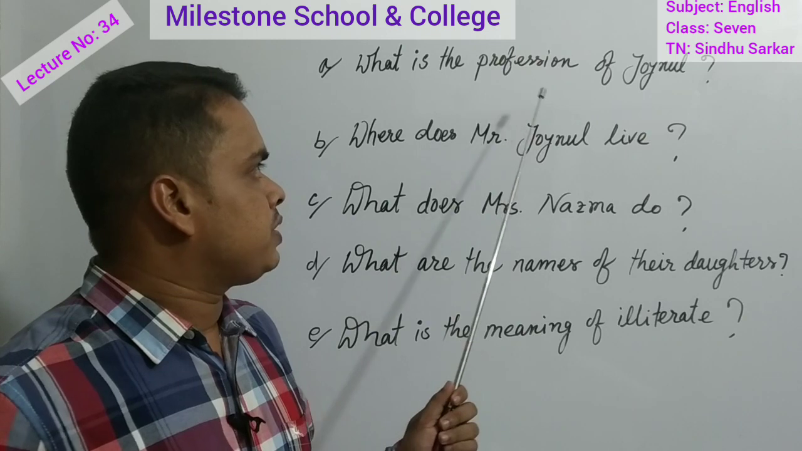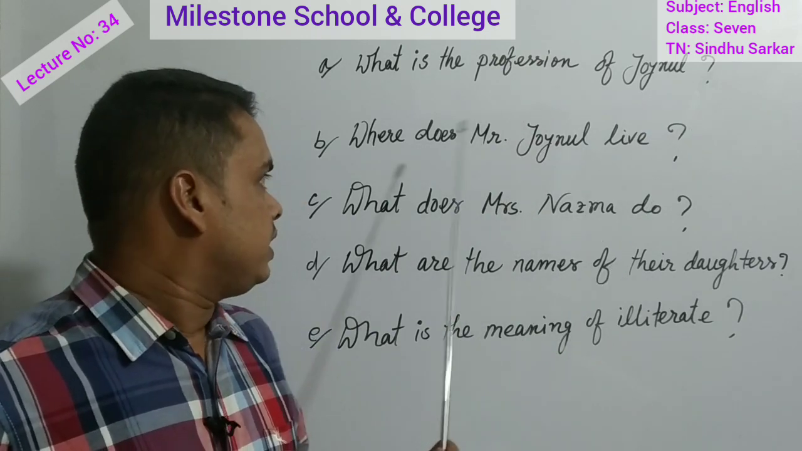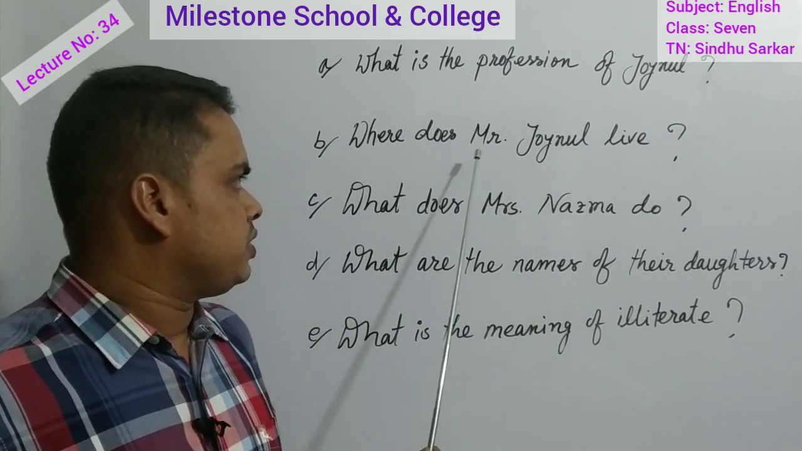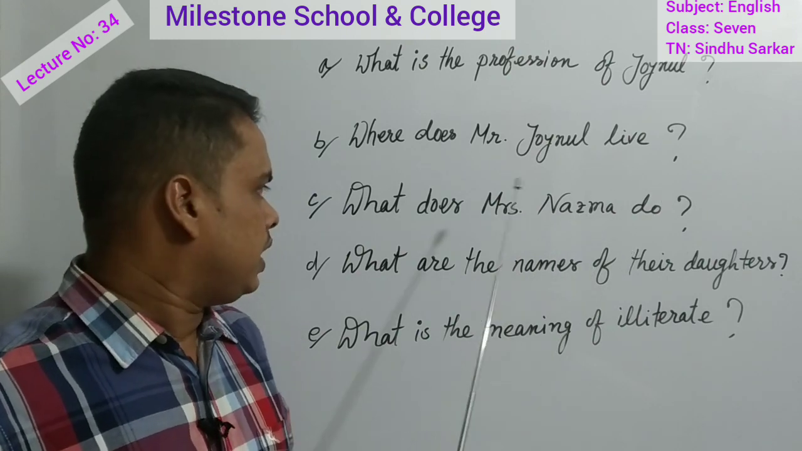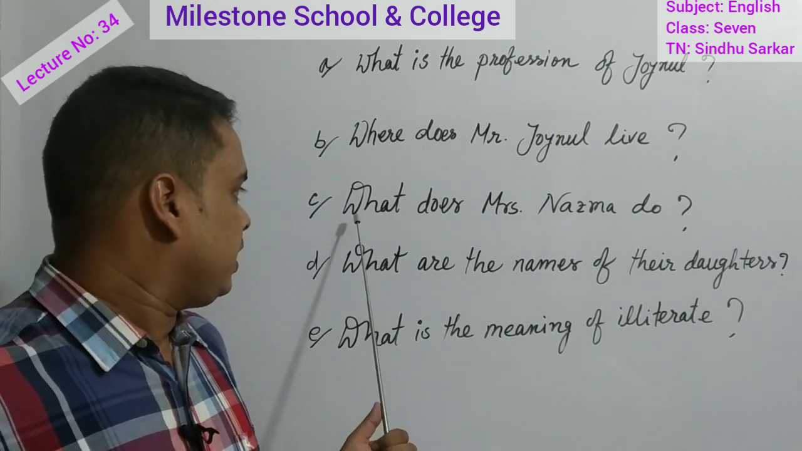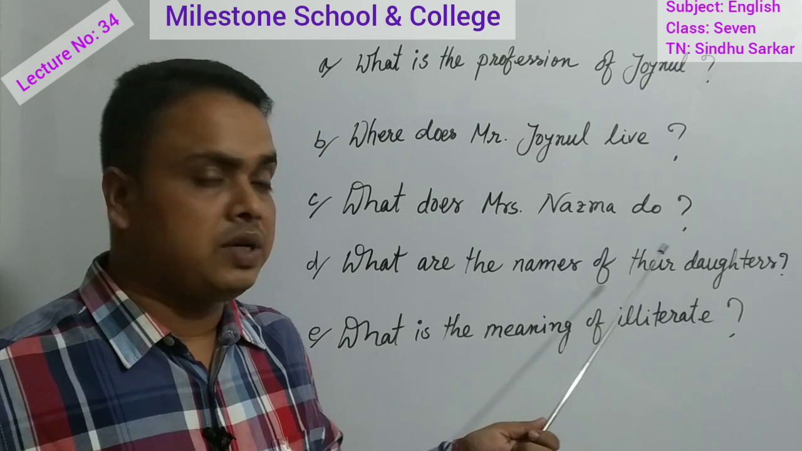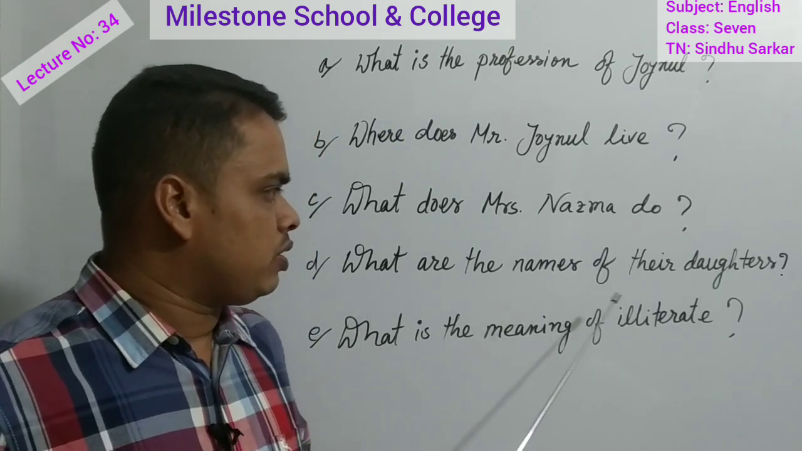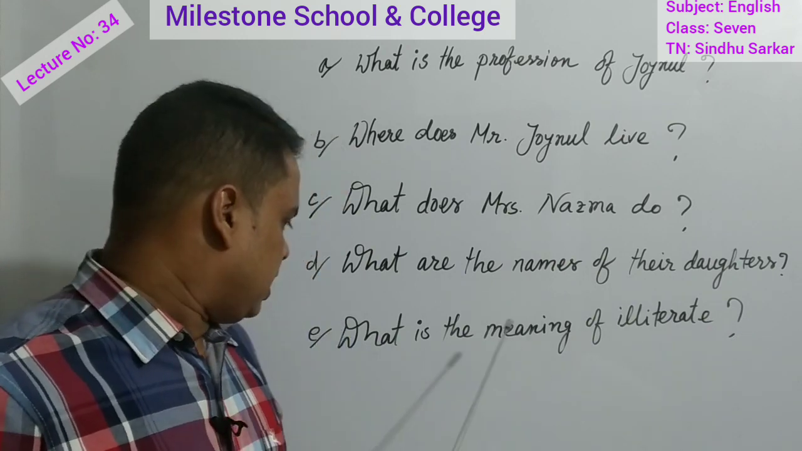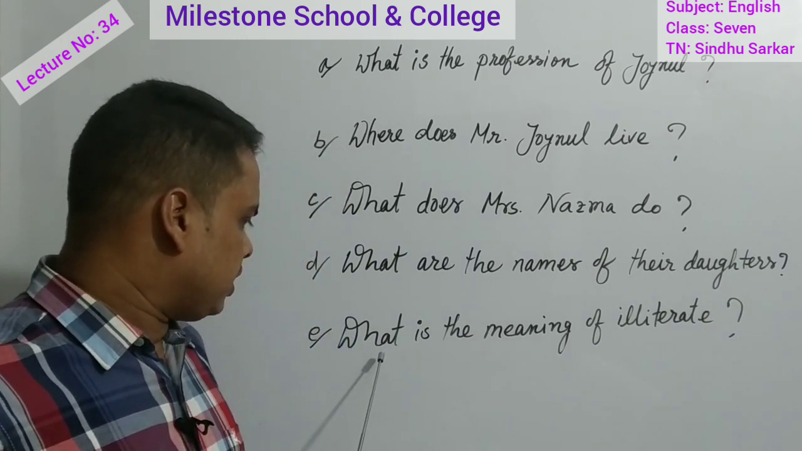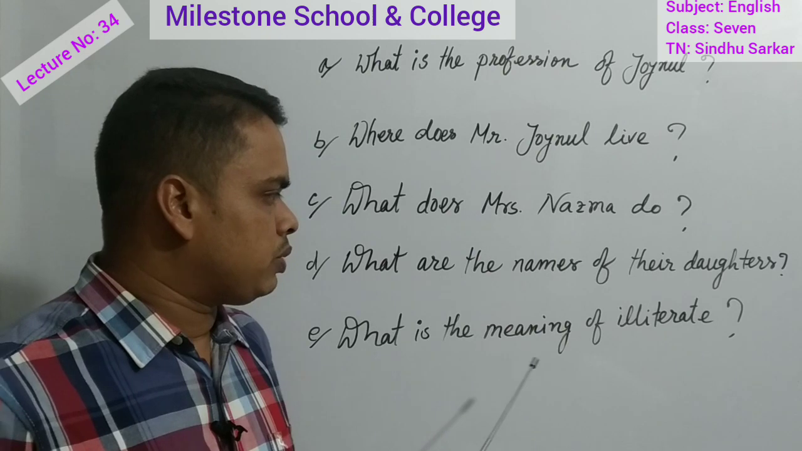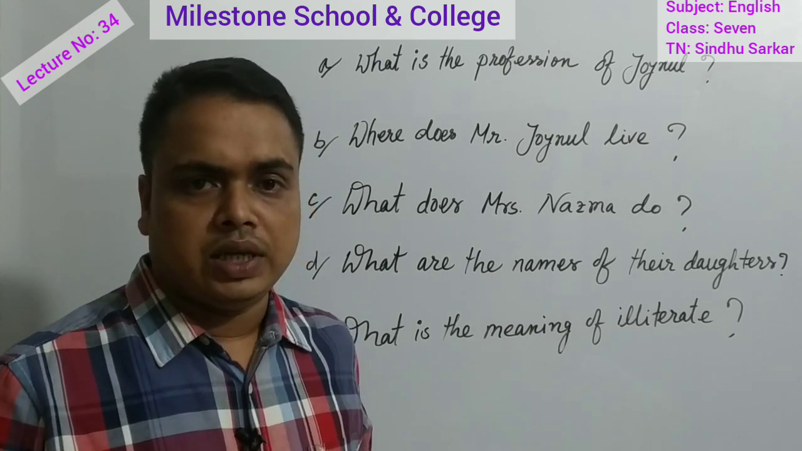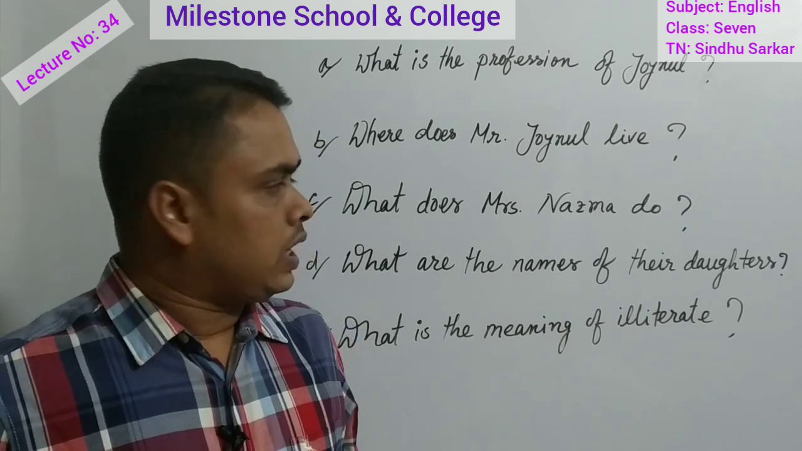What is the profession of Zainul? Then second question: where does Mr. Zainul live? Then number C: what does Mrs. Nazma do? Then number D: what are the names of their daughters? Then E number question for you: what is the meaning of the word illiterate? So I think you will be able to write down the answers.